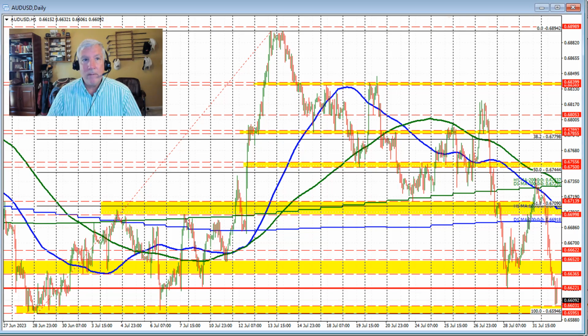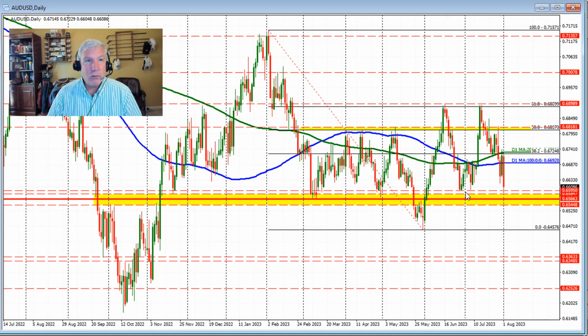Now, looking at the daily chart, in addition to those lows that we saw in June and July, there's a number of other swing levels just below that area between the 0.6544 level and 0.65847 level, and those levels correspond with these swing levels through here and here and here, forming a ceiling there, and then we found a floor here before moving to the upside, another floor here, another floor here. We broke below the floor and used that area as a ceiling on the way to the low price for the year down at 0.6457.